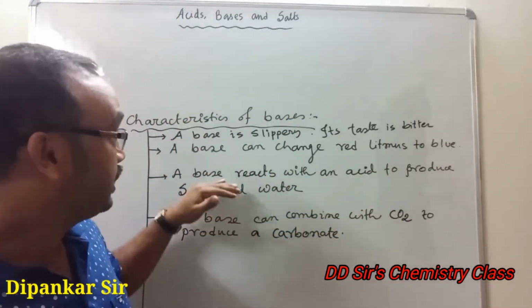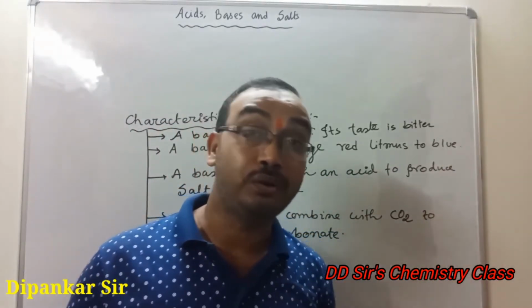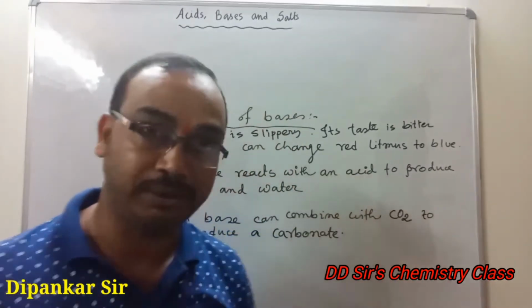Chemical properties: a base reacts with an acid to produce salt and water, which is called neutralization reaction. Already we know about this from class 7.